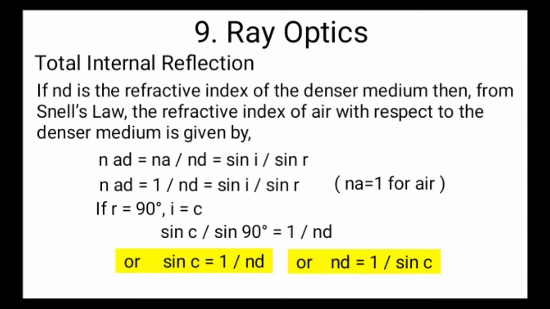If R is equal to 90 degrees, then I will be equal to C. So sin C upon sin 90 will be equal to 1 upon Nd, where Nd is the refractive index of the denser medium. So we can write sin C is equal to 1 upon Nd, because we know that sin 90 degrees is equal to 1. So our equation in terms of refractive index is Nd is equal to 1 upon sin C.